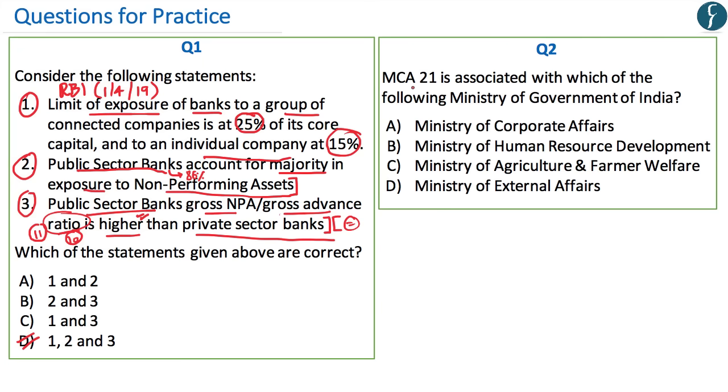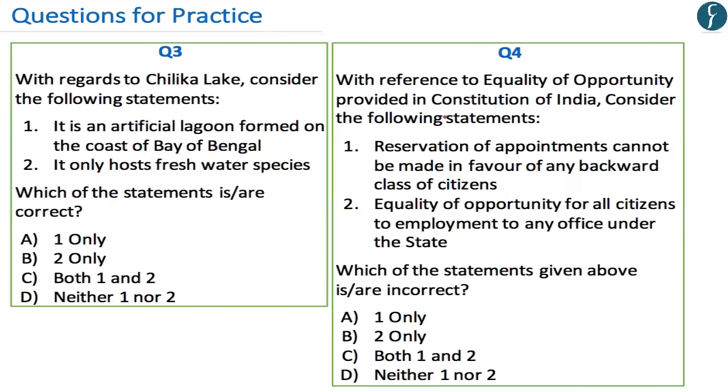Now, with regards to question number 2, MCA 21 is associated with the Ministry of Corporate Affairs, and therefore the correct answer to question number 2 is A. Now, there are 2 more questions for practice, and as you already understand, pause this video, solve both of these questions, and wait for 5 seconds for the correct answer.